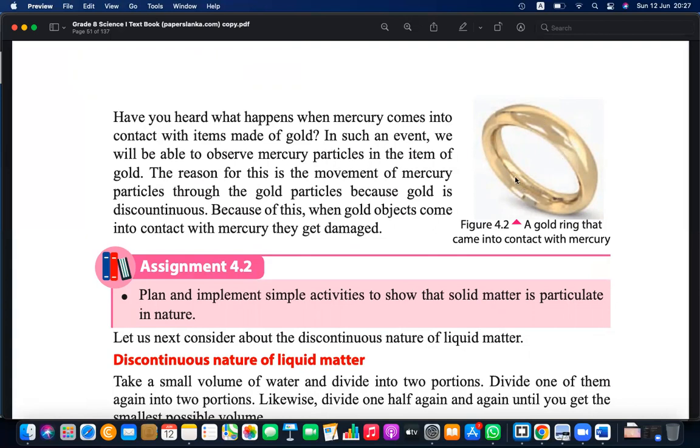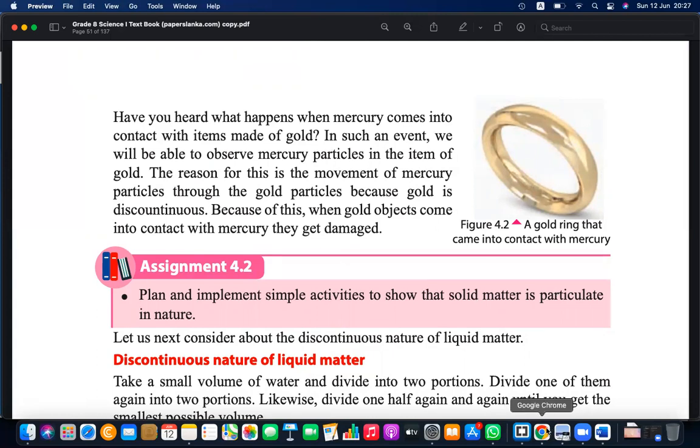Mercury is a special metal. Why? Normally metals are in solid status, but what is the status of mercury? Is it solid status or some other status?